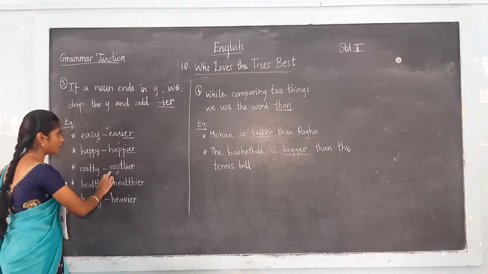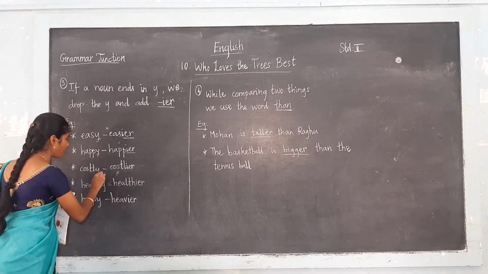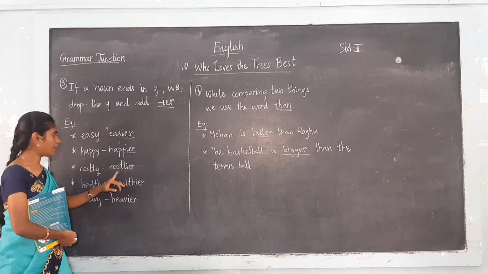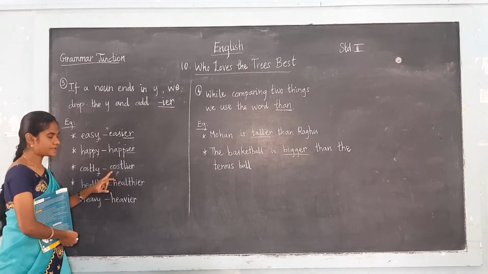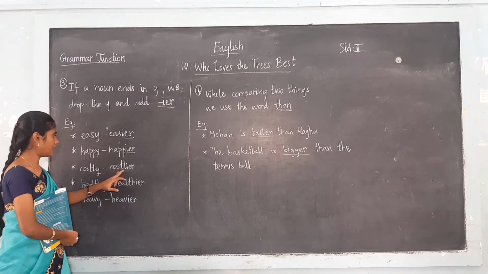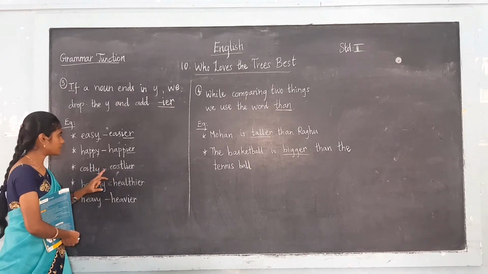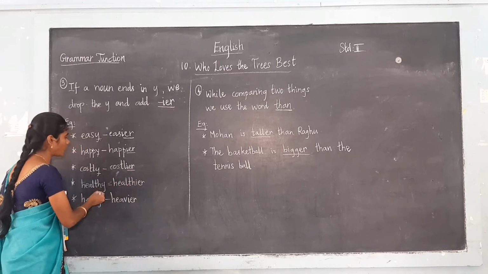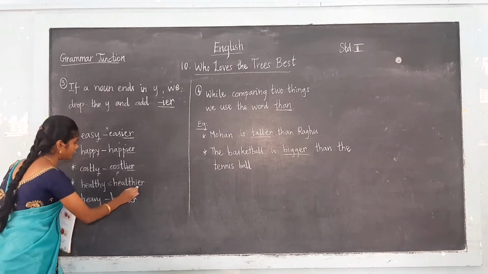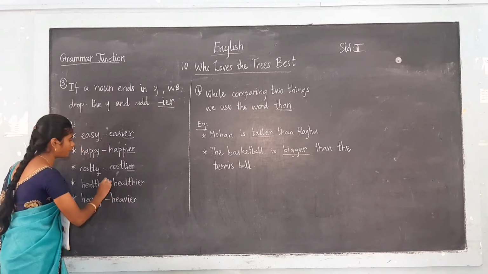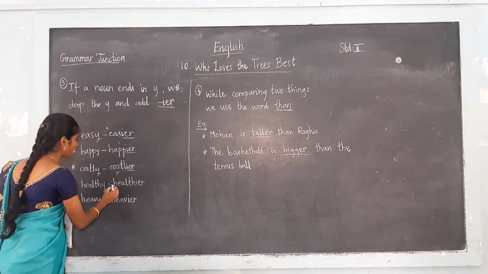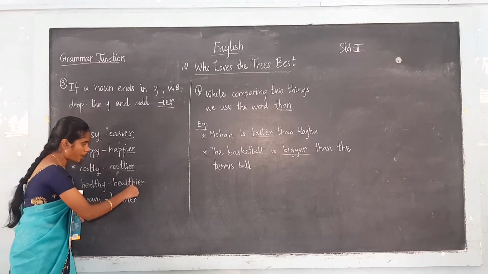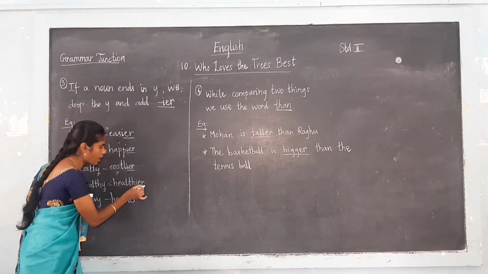Happier. Costly, costlier. Nouns end with Y and we drop Y and add IER. The spelling for costlier is C-O-S-T-L. You should not write Y. Instead of Y, you have to write IER. Costlier. Next one, healthy, healthier. Here the noun ends with Y. We have to drop Y and add IER. The spelling is H-E-A-L-T-H. We have to drop Y. Instead of Y, we have to add IER.